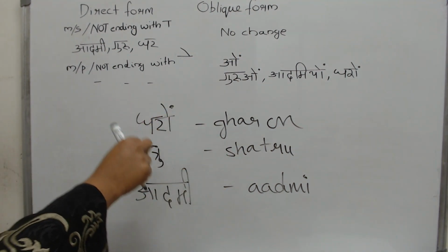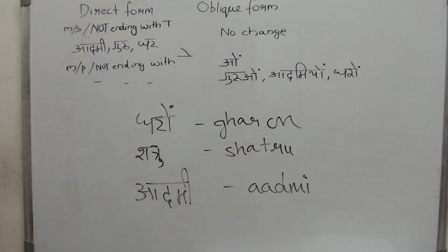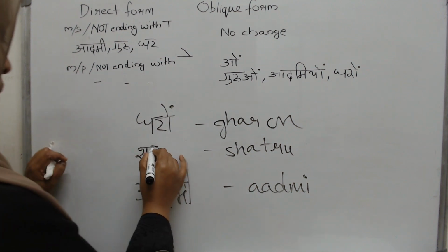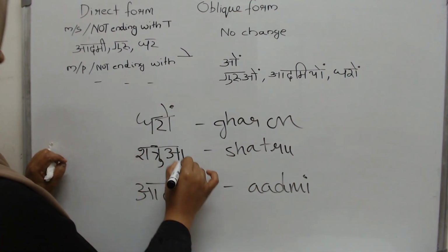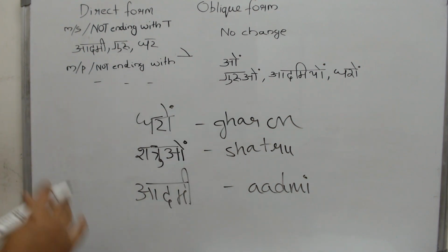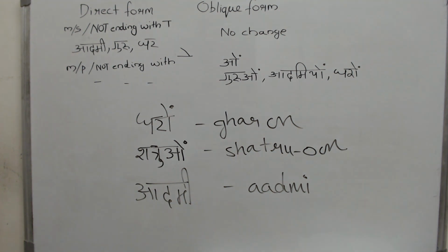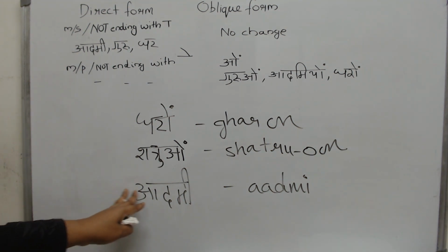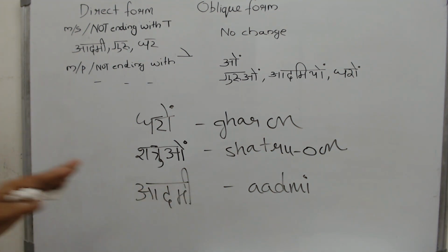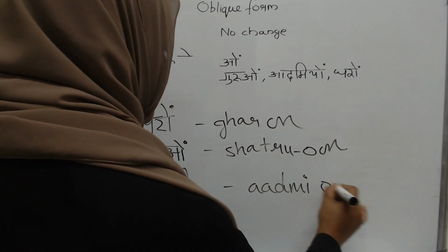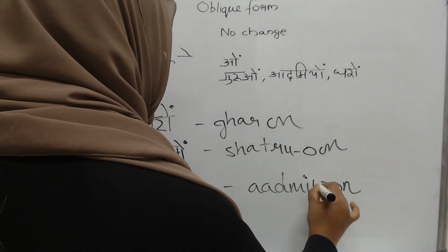We need an alphabet to give the A, O, E sound. So what do we do? We actually put the alphabet O. So then you will have Shatru. Now, what about the last one? Admi. Now, write Admi O and try pronouncing it.